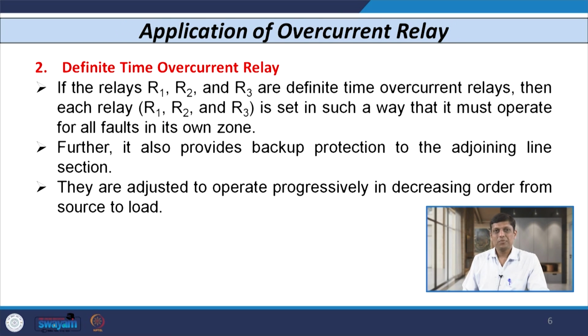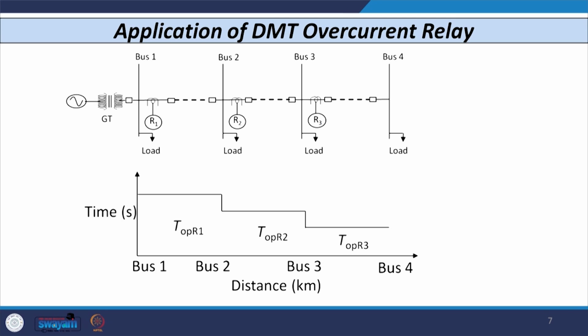These relays are again set to operate progressively. If any fault occurs in a particular section, the relay associated with that section has to operate as the primary relay. If that relay fails, then some other relay will provide backup. These relays are adjusted progressively in decreasing order as we move from source to load. So, let us consider this.